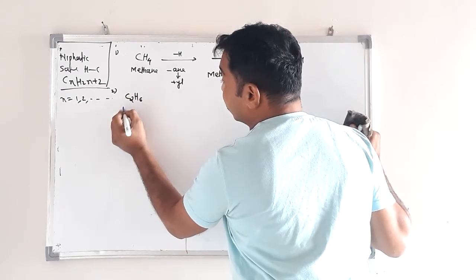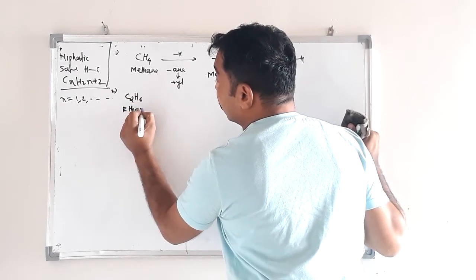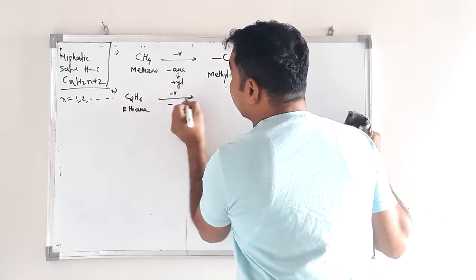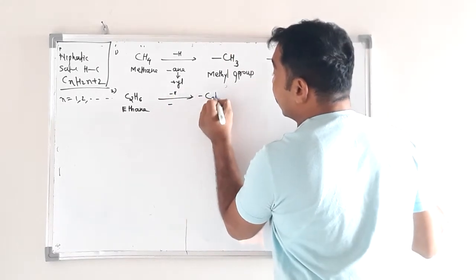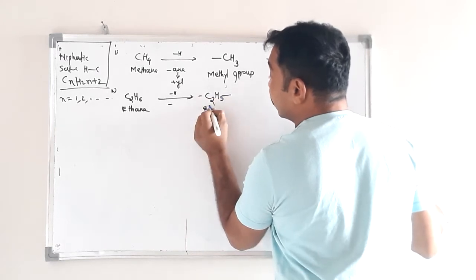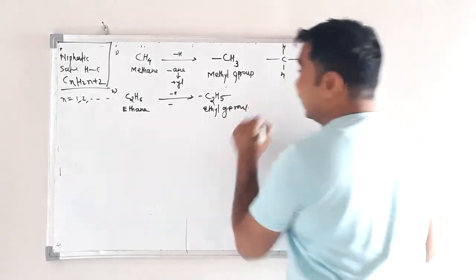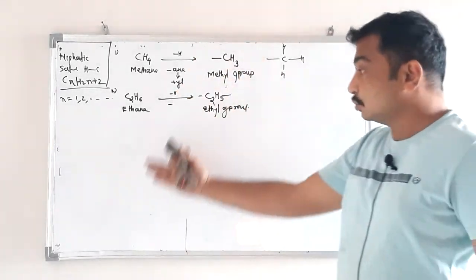Then C2H6, ethane. Remove one hydrogen, then C2H5, ethyl group, like this. Okay, and so on.